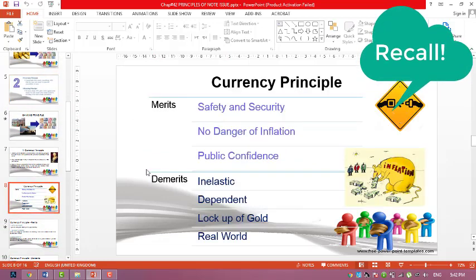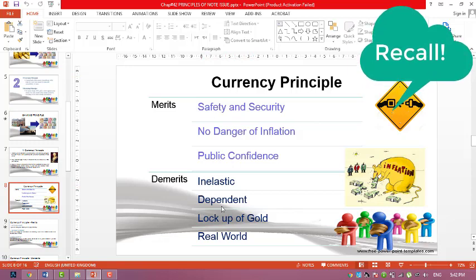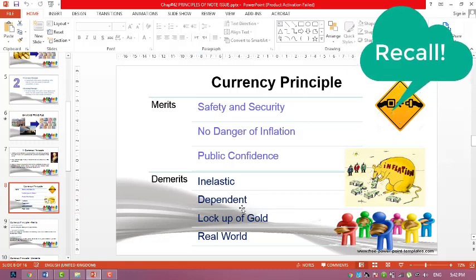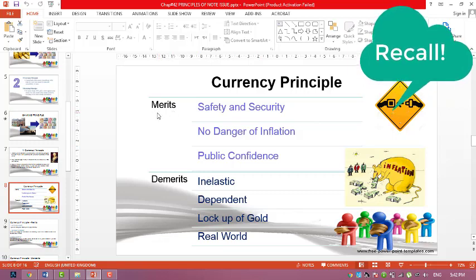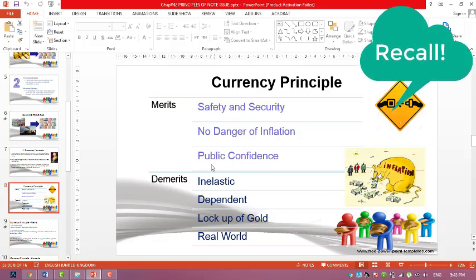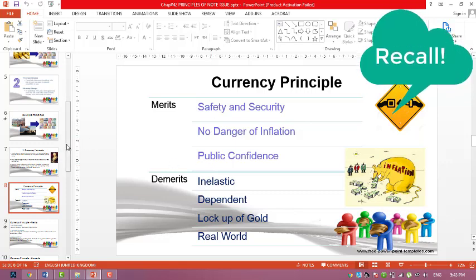These are the merits and demerits of the currency principle. This system is inelastic, which we can say is rigid. It is dependent on gold. We cannot print more notes. If a country doesn't have gold reserves, it cannot print more notes. There is an unnecessary lockup of gold, and it is rejected by the real world. At the same time, there are merits: this is a very safe and secure system, there is no danger of inflation in the country, and the public feels more confident when such a principle is adopted by any country.